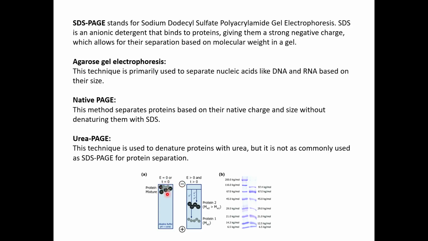So all the negatively charged particles will move towards your positive electrode. But you can see it is not only charge, it is size based separation because of the porosity of the gel, or percentage of the gel that you use.